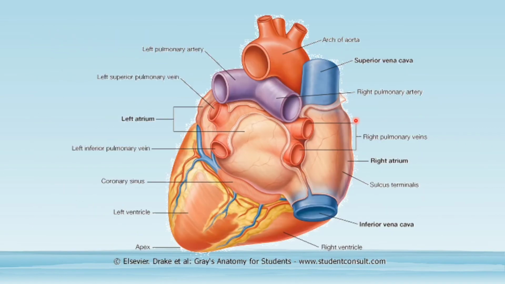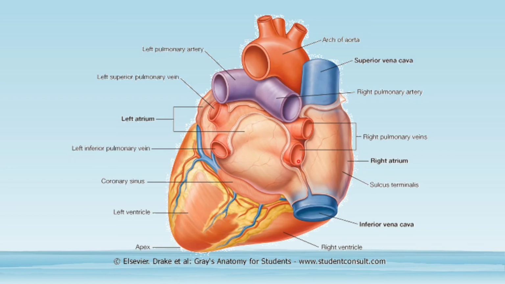Then from the lungs, oxygenated blood is going into the left atrium with the help of these pulmonary veins. They are shown here in the red color, showing the oxygenated blood going into the left atrium.